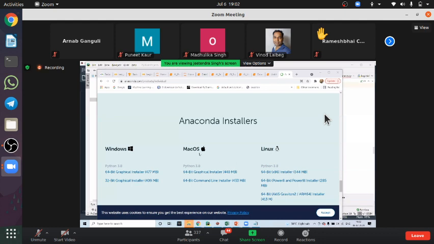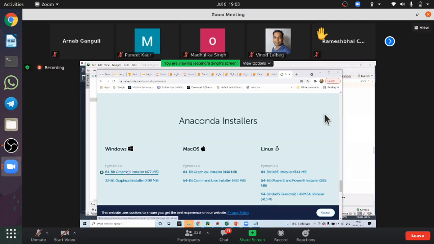Yes, that's right, Venkat. So here you can see, if you're on Mac or Linux, you can download the appropriate version. I recommend you go ahead with either Windows or Mac. Most new laptops have 64-bit architecture, so you can download this one.